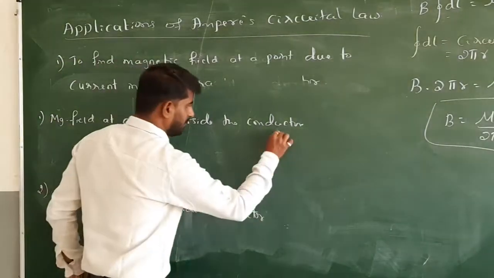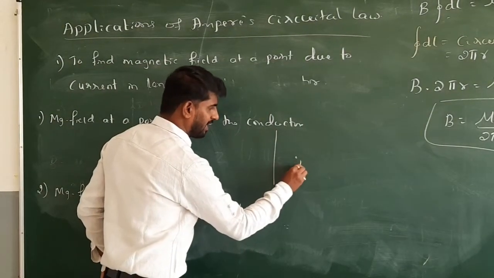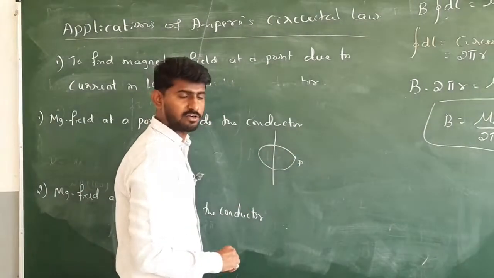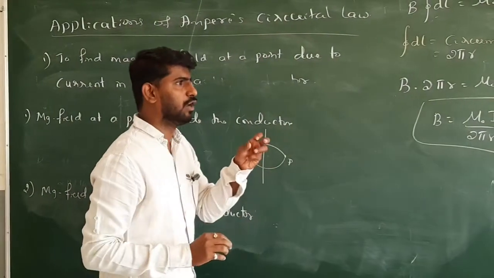Okay, so what did we do now? We got the point P outside the conductor. So we got the magnetic field at this point by using Ampere circuital law. Now, I am having a very thick conductor.